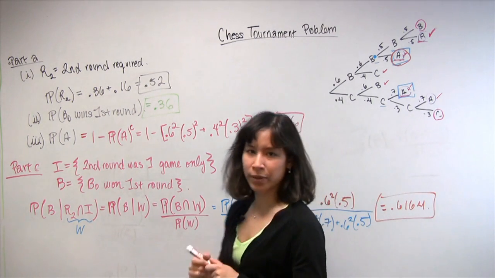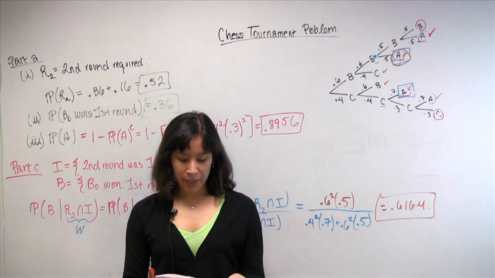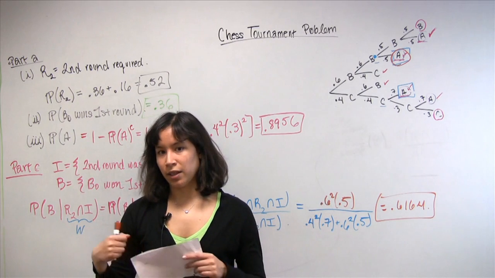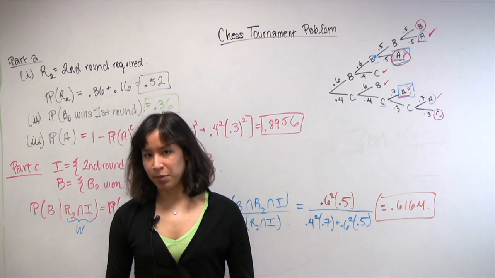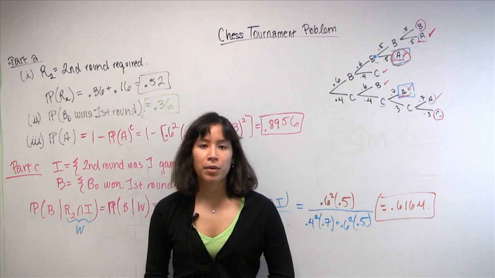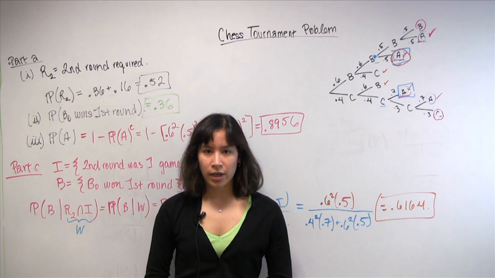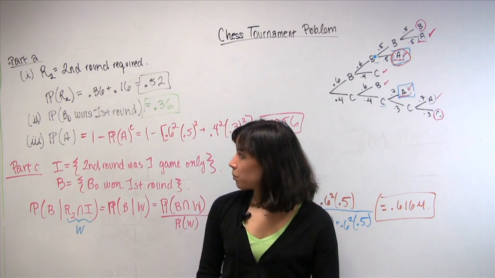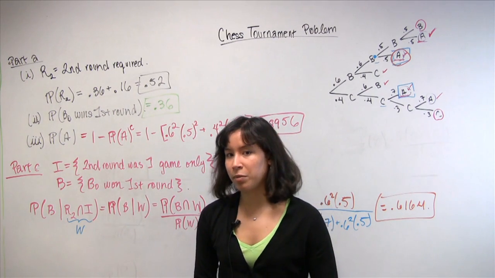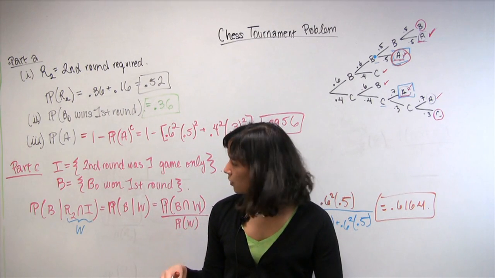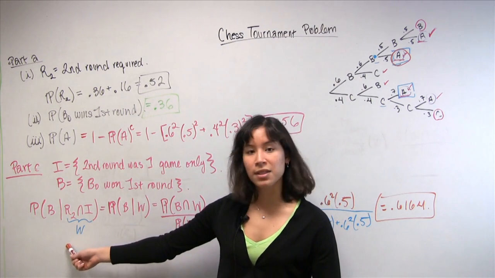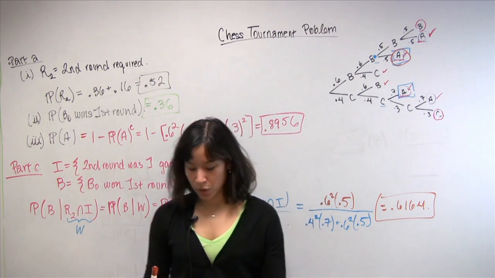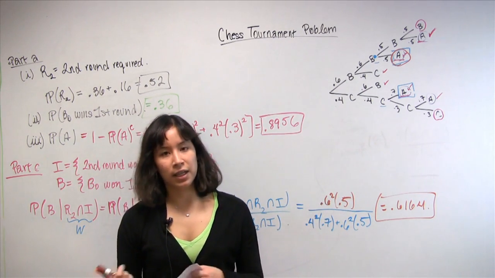Okay, so I know that was a lengthy problem, but you should feel really comfortable now doing basic probability manipulations. One thing that this problem emphasized a lot was your ability to compute conditional probabilities. So you saw me apply the definition of conditional probability twice in part B, and then you saw me apply the definition again in part C in a slightly modified way. So that's one thing that you should have gotten out of this problem.